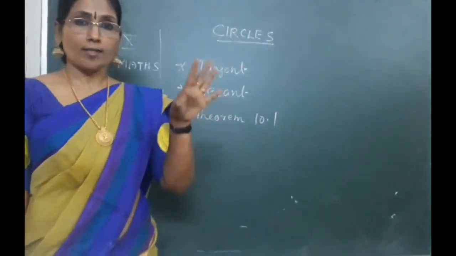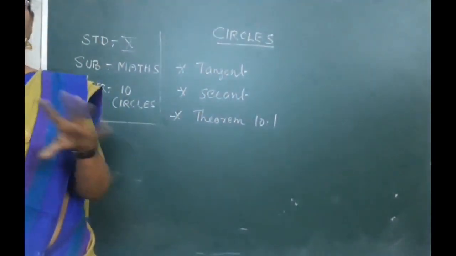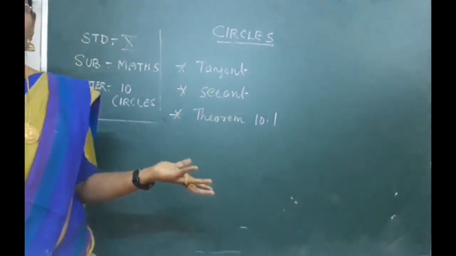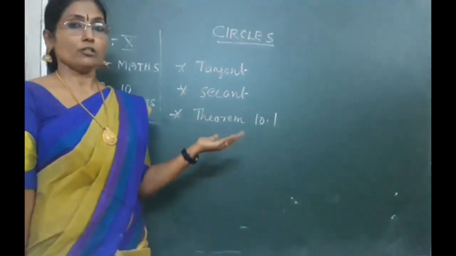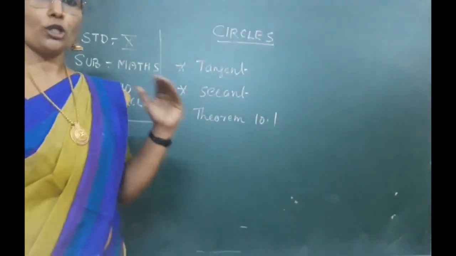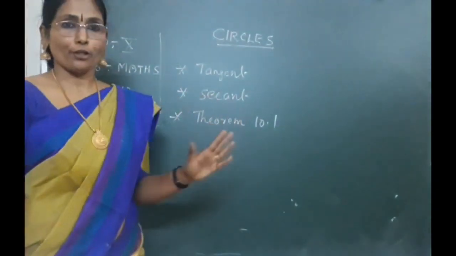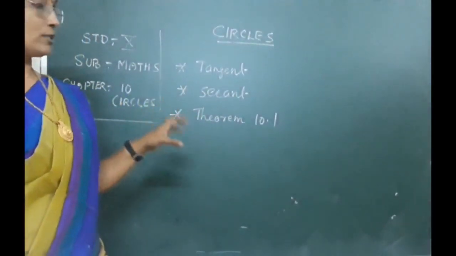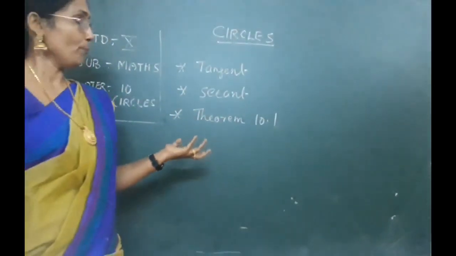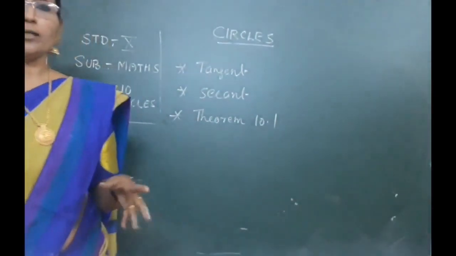Secant means it's a line which touches a circle in two different points. And theorem number 10.1, what was that theorem? If a tangent is drawn to a circle, then it will be perpendicular to the radius drawn through the point of contact. So keep all these things in your mind and do exercise 10.1, already explained to you, and complete your exercise in your notebook.